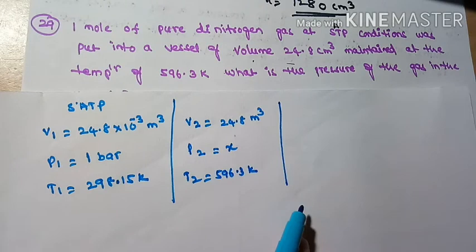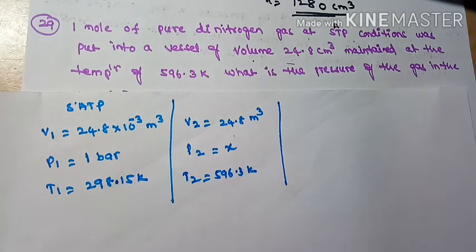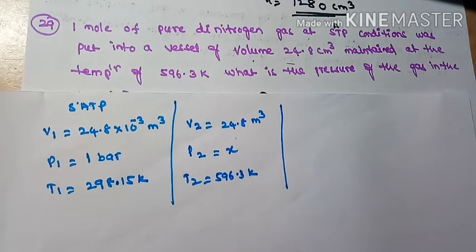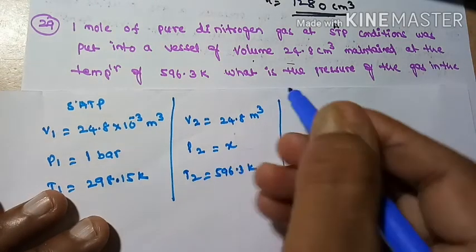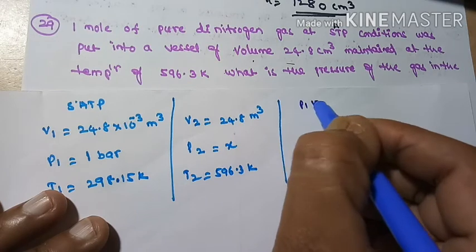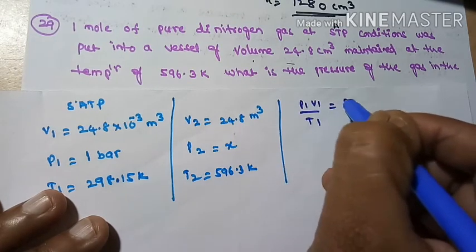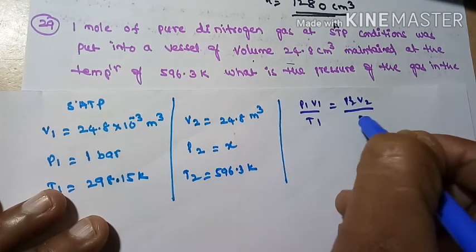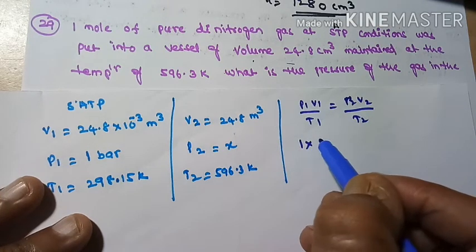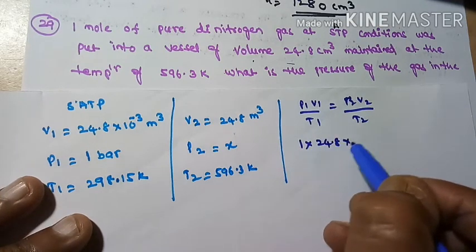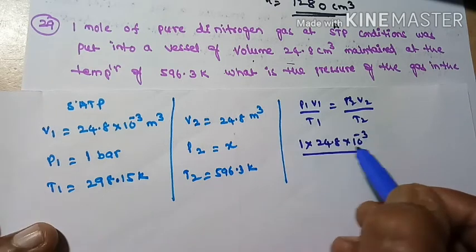Then how will we solve? By using which principle can we solve? By using P1 V1 by T1 is equal to P2 V2 by T2. P1 V1 by T1 is equal to P2 V2 by T2. P1 is 1 bar, V1 is 24.8 into 10 to the power of minus 3, and T1 is how much?